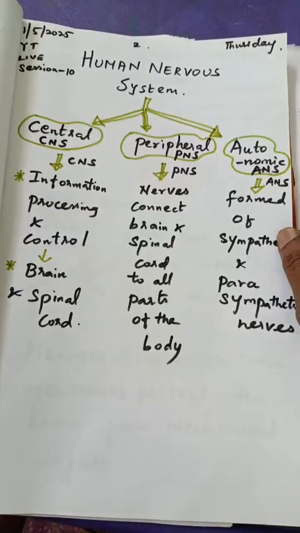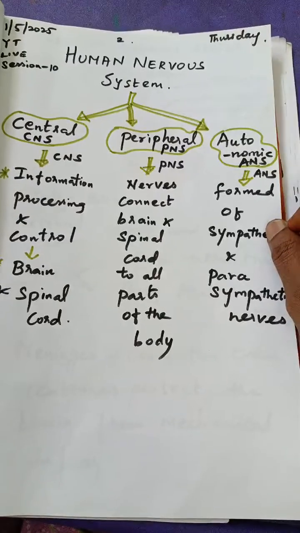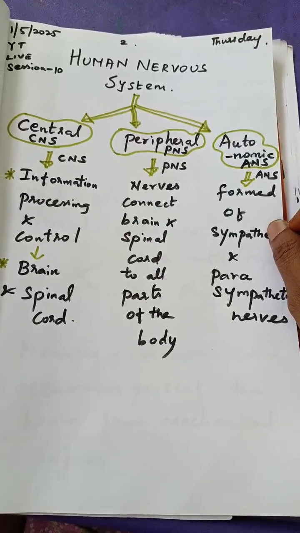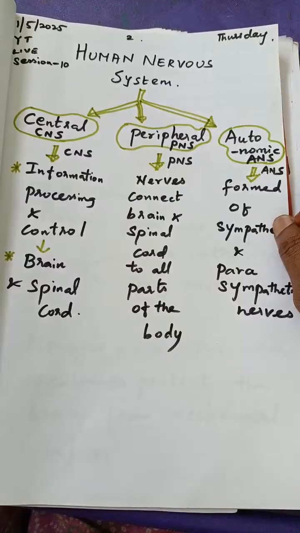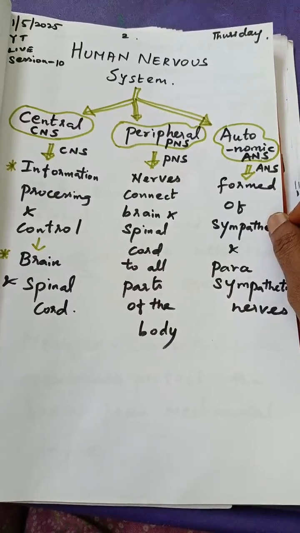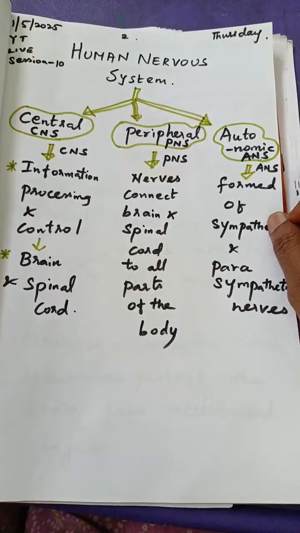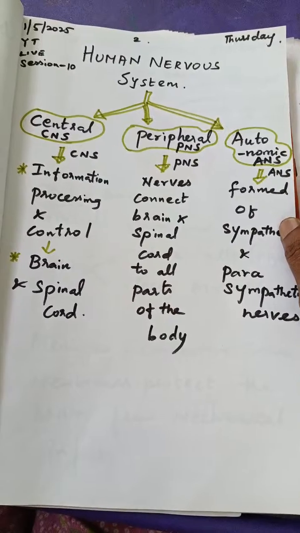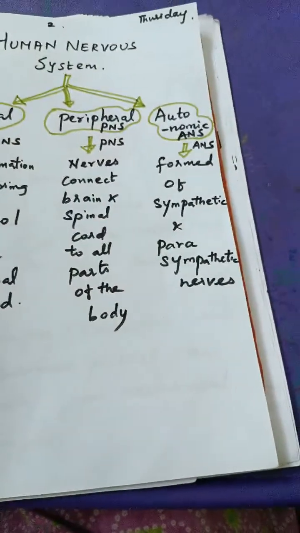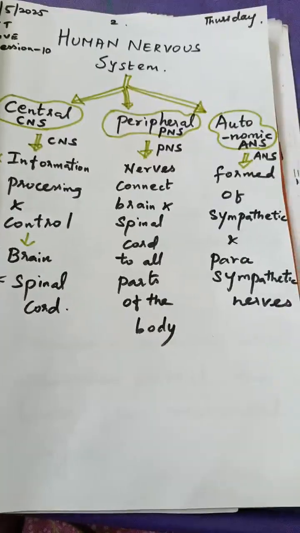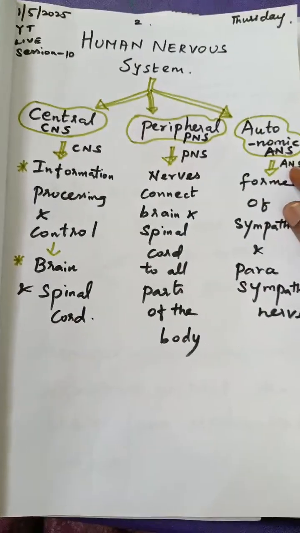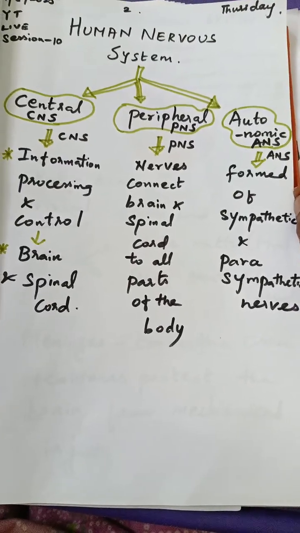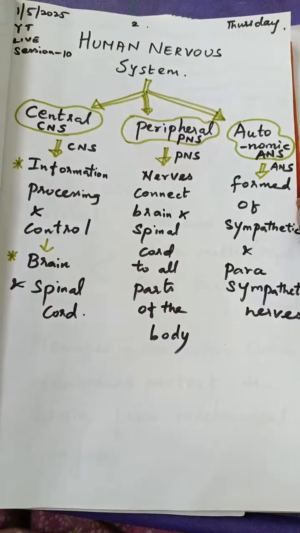Today we are going to see about the human nervous system. In yesterday's class I taught about the different types of neurons, and then what is neurotransmission and what are the neurotransmitters, isn't it? And in today's class we are going to concentrate on a very important concept in the nervous system. So that's the human nervous system.